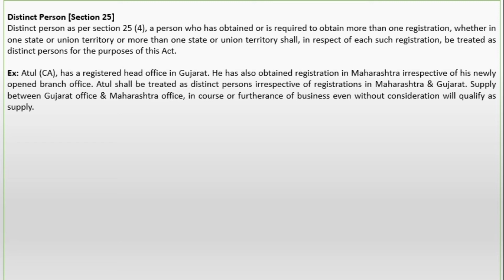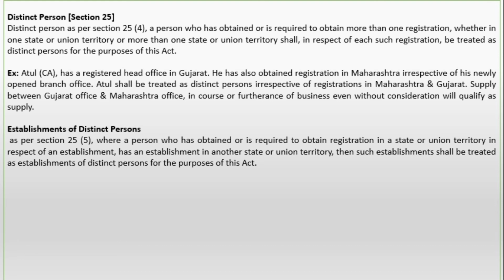यानी एक ही अतुल ने अपने गुजरात की ऑफिस से महाराष्ट्र की ऑफिस को सर्विस प्रोवाइड किया और उसके लिए पैसा चार्ज नहीं किया है, तो then also it is considered as a supply because Atul of Gujarat and Atul of Maharashtra will be considered as distinct persons in the eyes of law as per Section 25. So any transaction made between these two states of the same person will be considered as a supply.